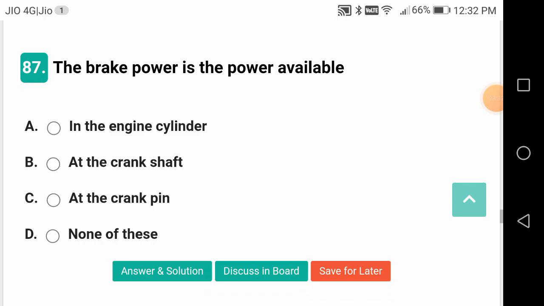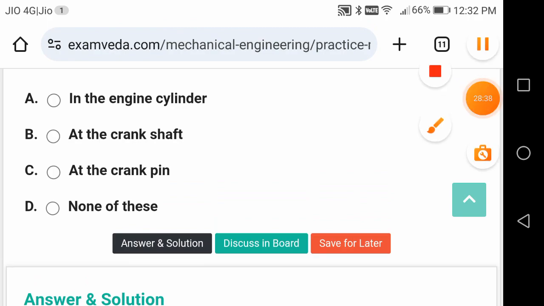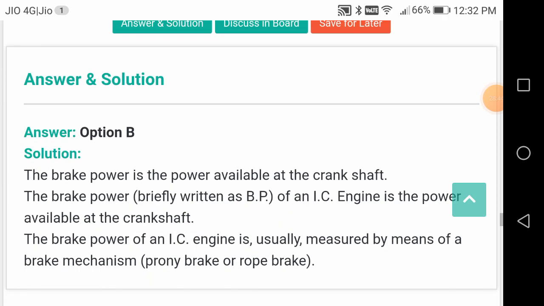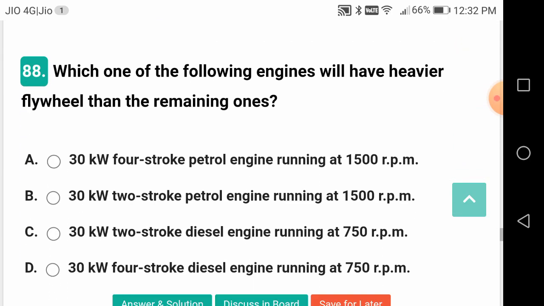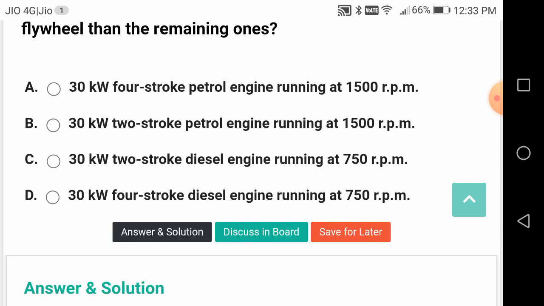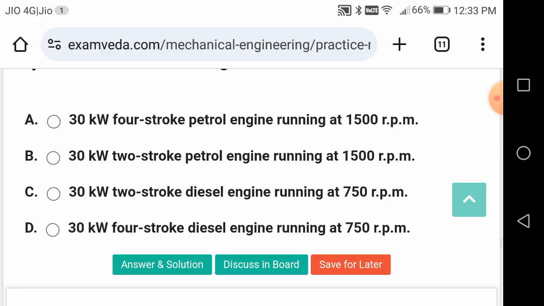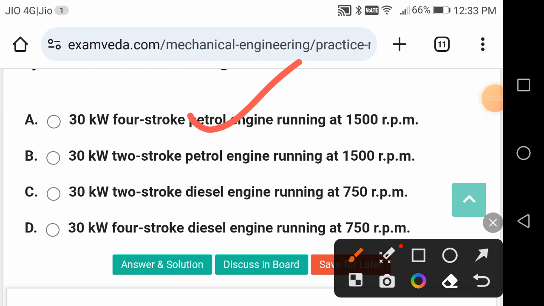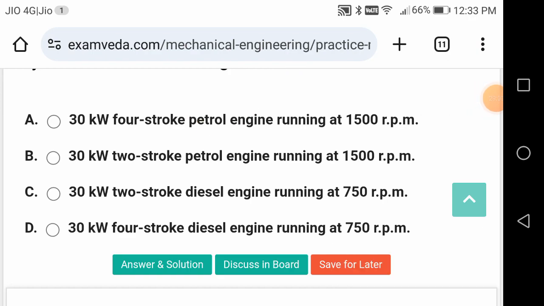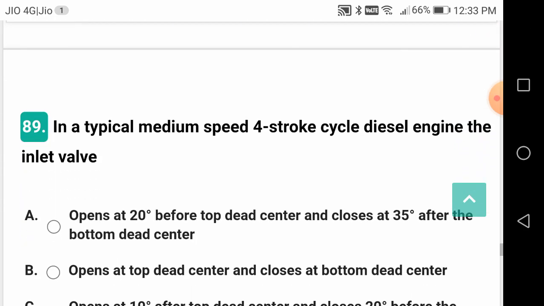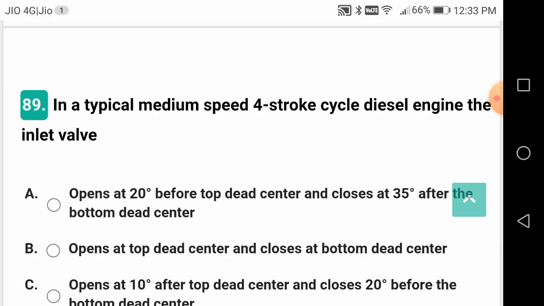The brake power is the power available at the crankshaft. The power available in the engine cylinder is known as IHP, indicated power. Which of the following engines will have heavier flywheel than the remaining ones? A 30 kilowatt 4-stroke petrol engine running at 1500 RPM. So it should be petrol engine and speed should be more, and power should be more. Others you can eliminate. Then it has to use a higher mass flywheel.